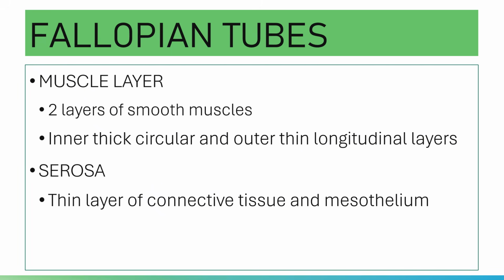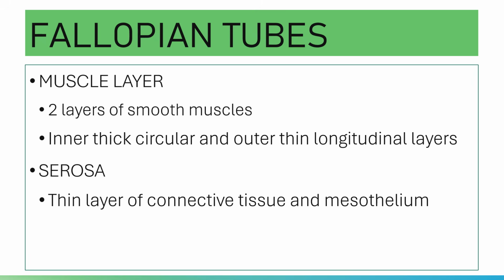The muscle layer, or the muscular coat, of your fallopian tubes consists of two layers of smooth muscle cells: an inner thick circular layer and an outer thin longitudinal layer. The circular muscle layer is thickest in the isthmus, and it controls the passage of fertilized ova from your fallopian tube to the uterus.